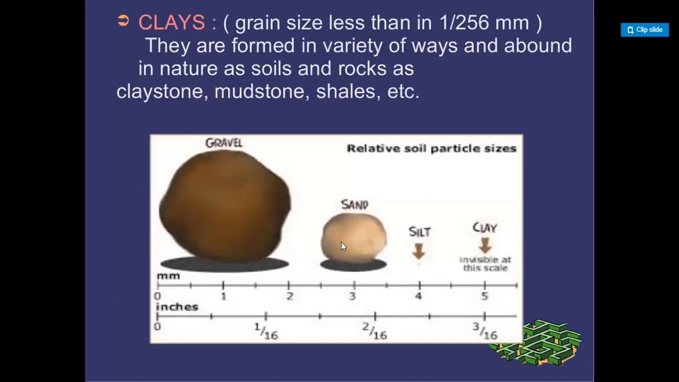Clays: grain size less than 1/256 mm. They are found in a variety of ways and abound in nature as soils and rocks such as claystone, mudstone, shales, etc. Here: gravel, sand, silt, and clay. This is the scale you have to understand.